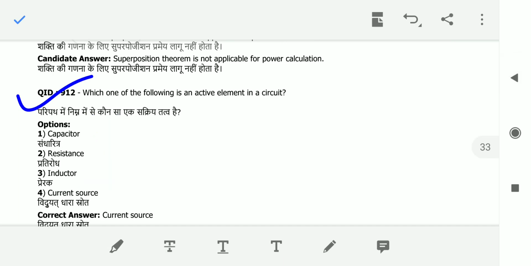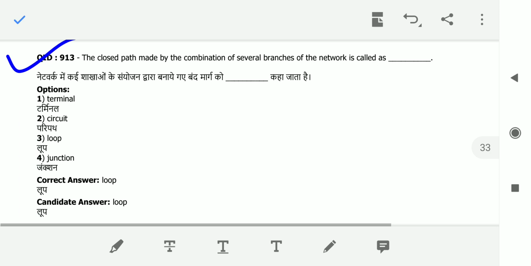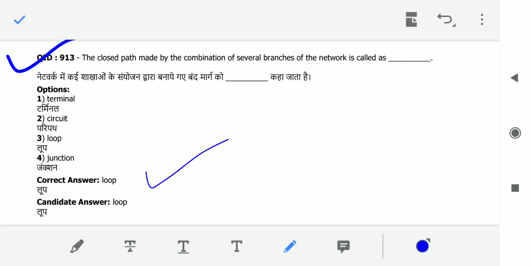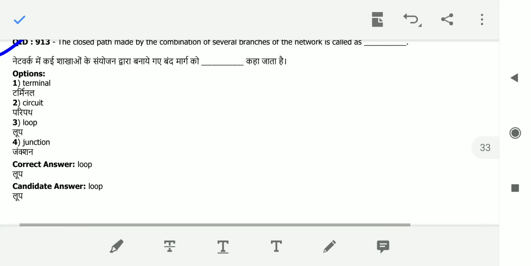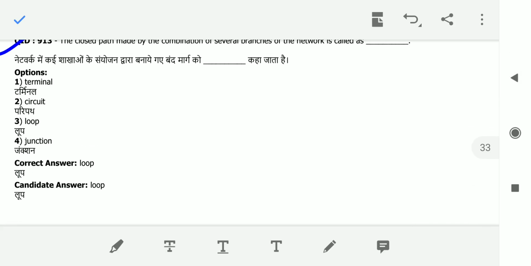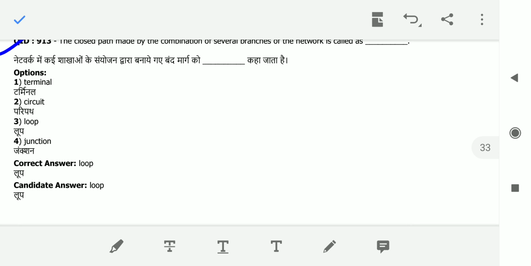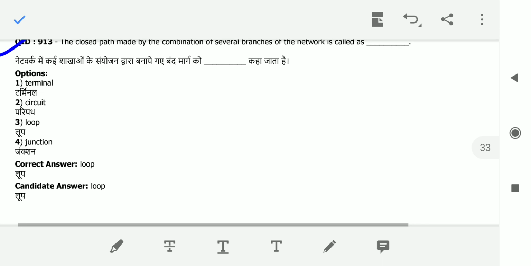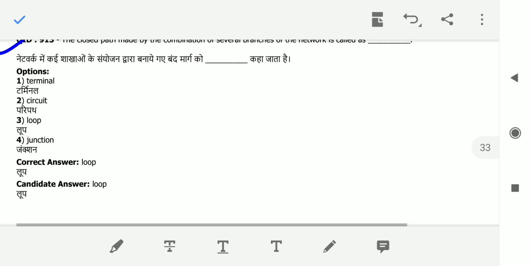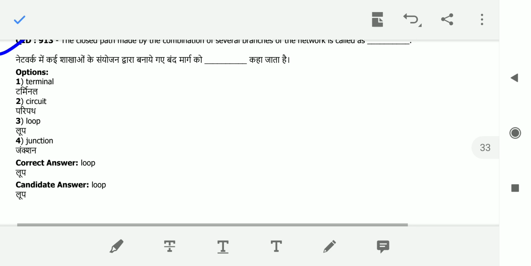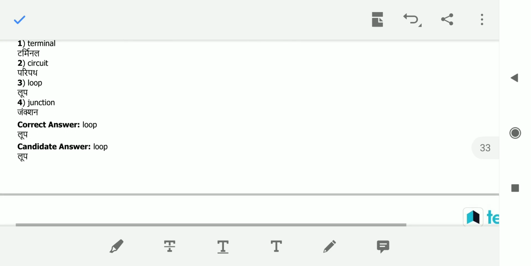Next, the closed path made by the combination of several branches of the network is called a loop. So the answer is loop. Terminals means open or closed, so we cannot say terminals. A circuit may have closed loops as well as open terminals. Whereas junction means the connecting point, which is nothing but a node. So the answer is loop.